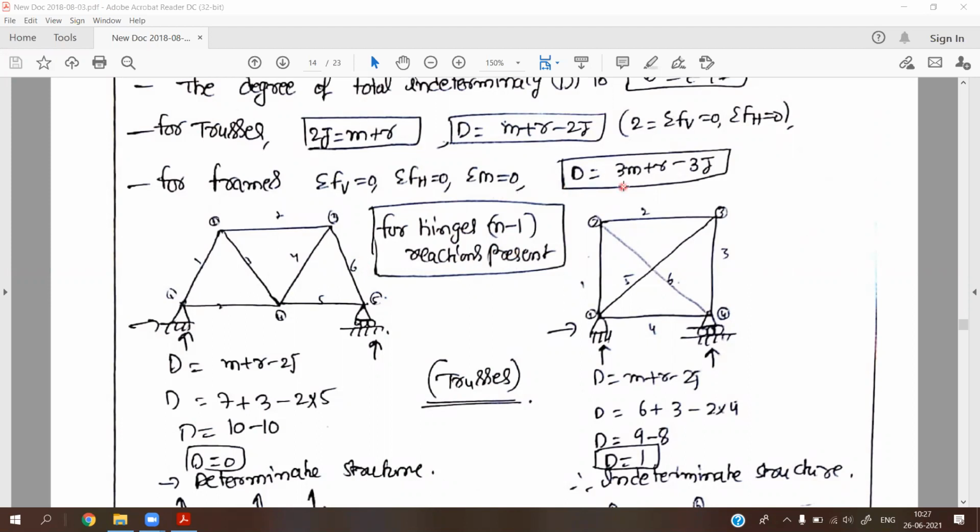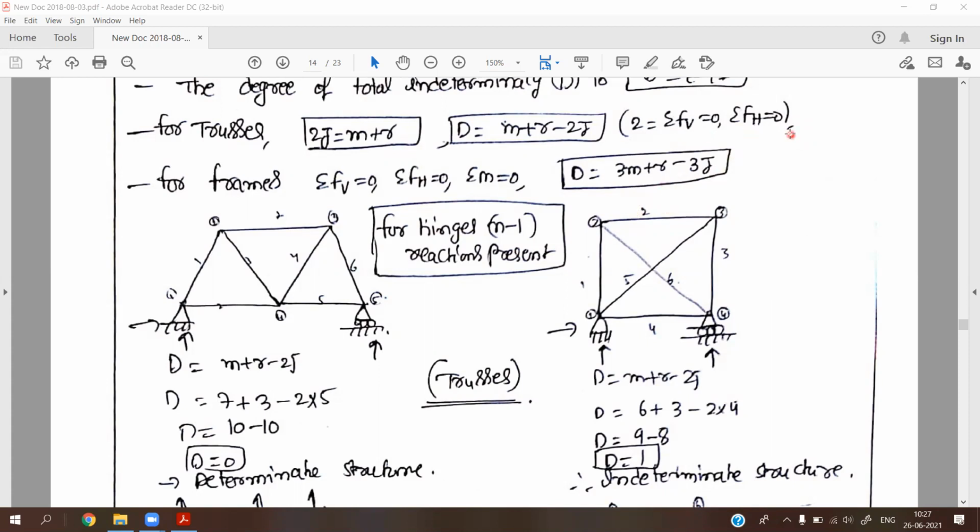For frames we have the formula 3m plus r minus 3j, where 3 means summation of vertical forces 0, summation of horizontal forces 0, and also summation of moments equal to 0, because frames do not have hinge connections; frames have rigid connections.